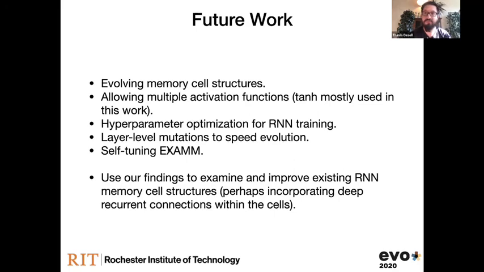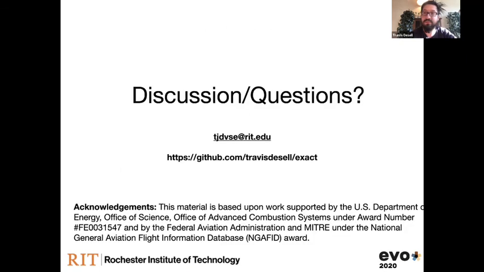We would like to use these findings to examine and improve existing RNN memory cell structures. We've noticed maybe we're missing something here. Maybe we need to add deep recurrent connections within memory cells or something like that to improve things. So I think there's a lot of future work here. Any questions? And we acknowledge the Department of Energy and the FAA for supporting this research.